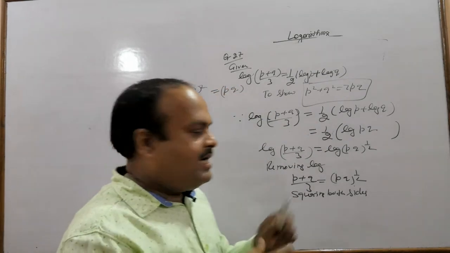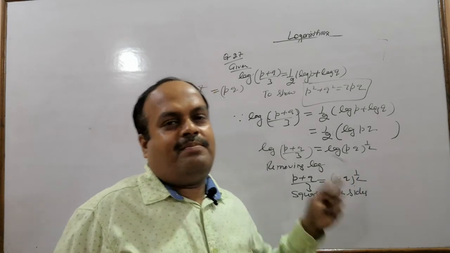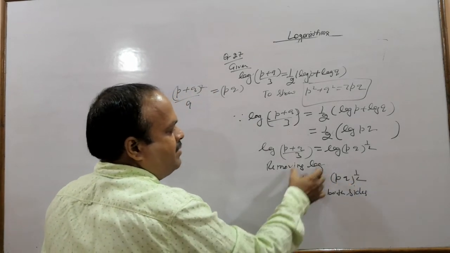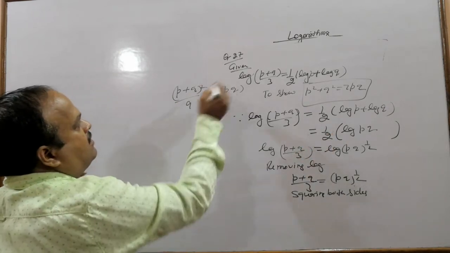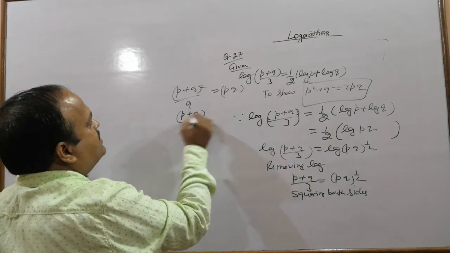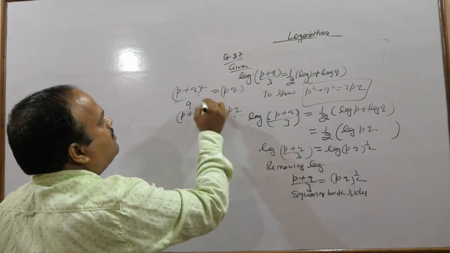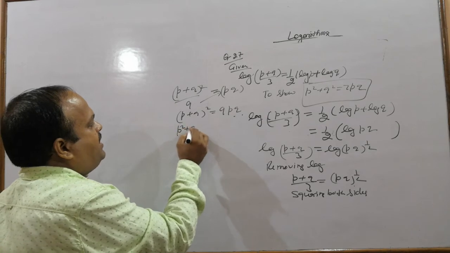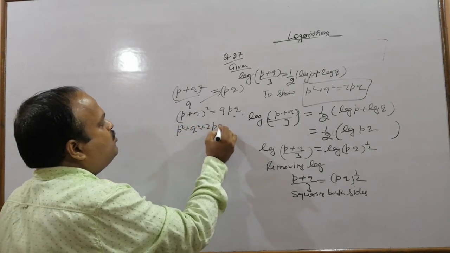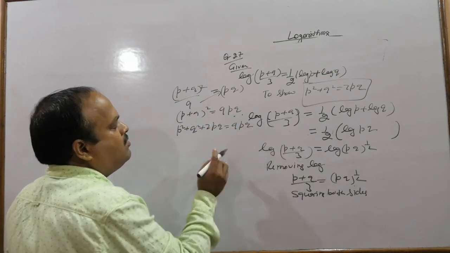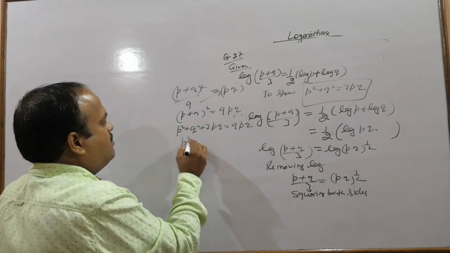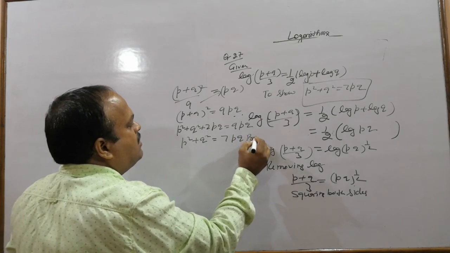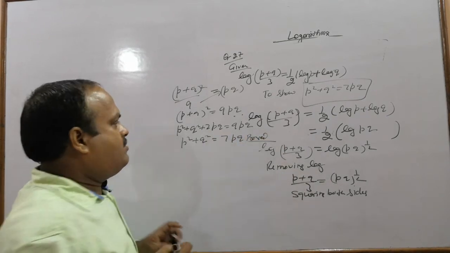I hope you know that when you take the square root, only then will this half go away. So this will become pq and this (p plus q) whole square by 9. So (p plus q) whole square equals 9pq. Do the cross multiplication. Expand this. You will get p square plus q square plus 2pq equals 9pq. Take this to the other side, subtract. p square plus q square equals 7pq. Proved.